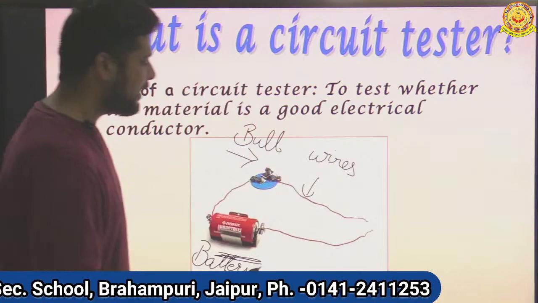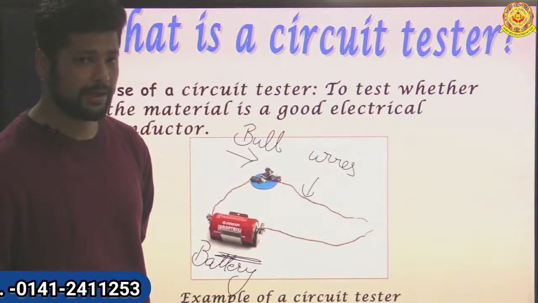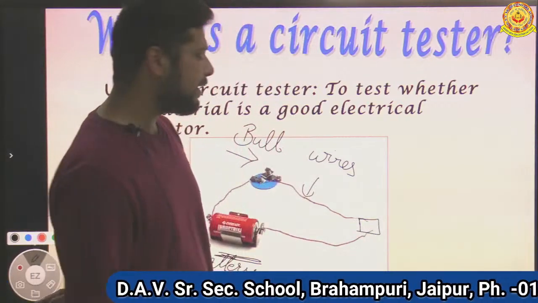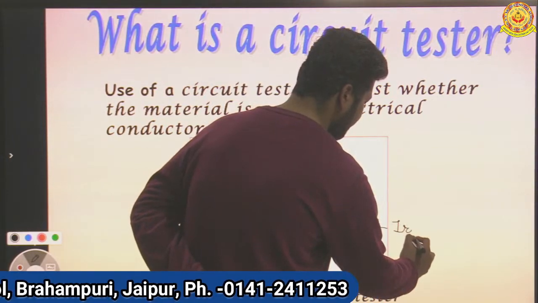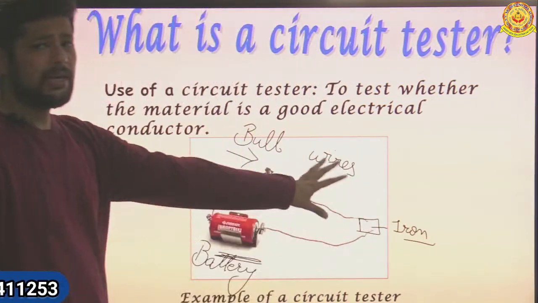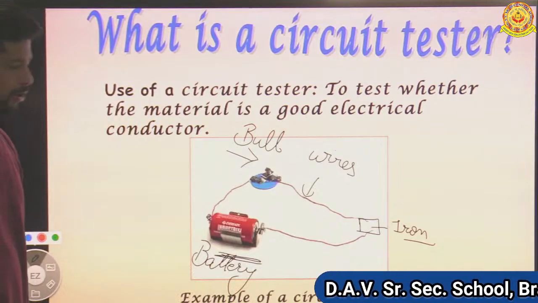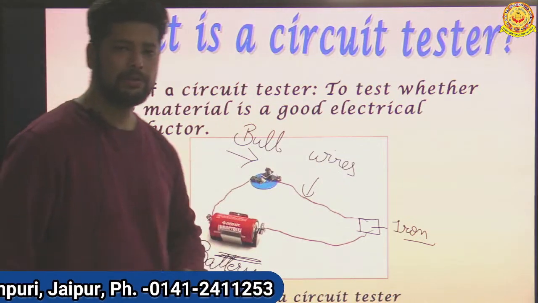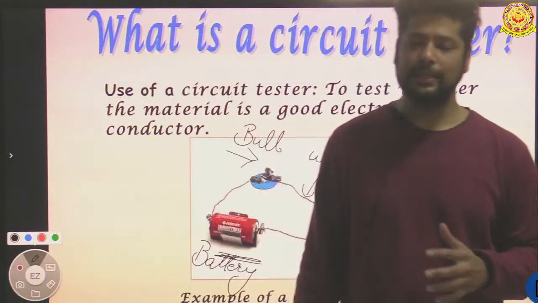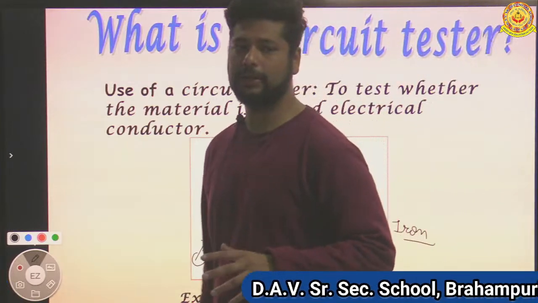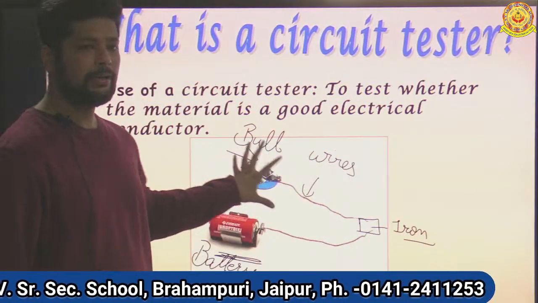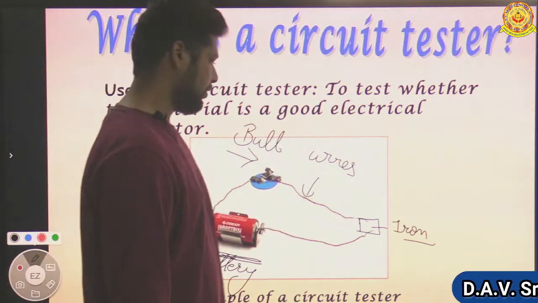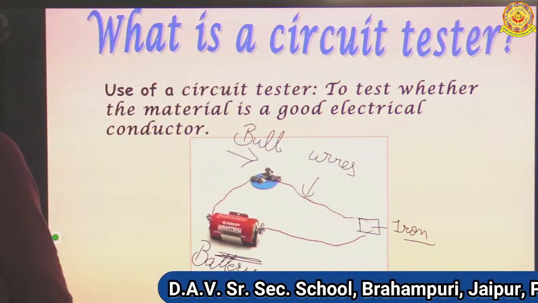If we put anything which is a good conductor of electricity, suppose I connect these two wires with a metal piece, an iron piece, I am testing whether it can conduct electricity or not. Now the circuit is complete, current can flow through all the wires, and the bulb is glowing. These are all examples. This is a tester. This tester can be used to detect whether electricity is flowing through any material.